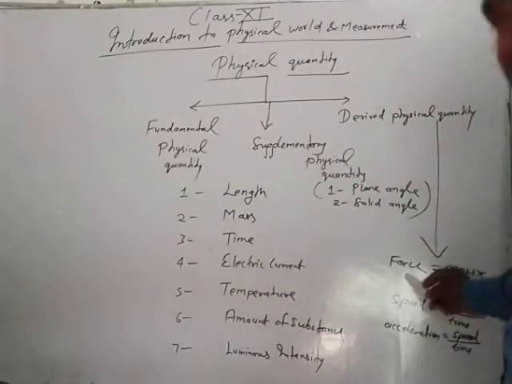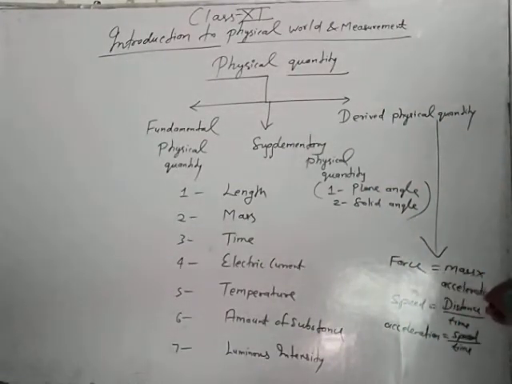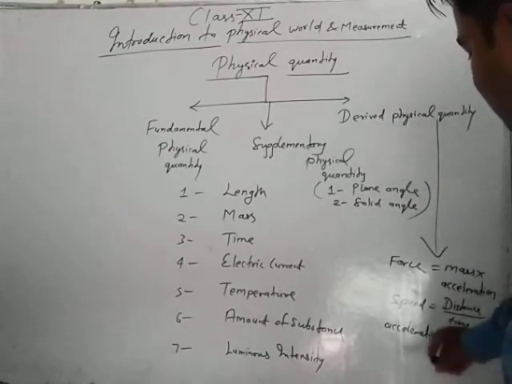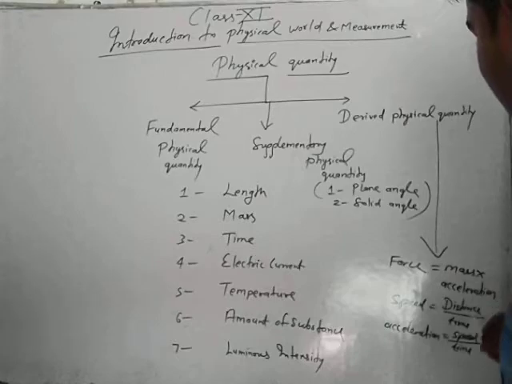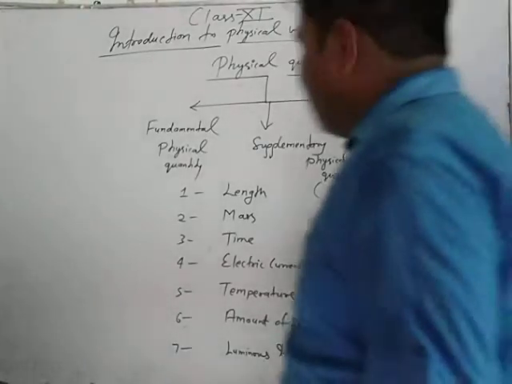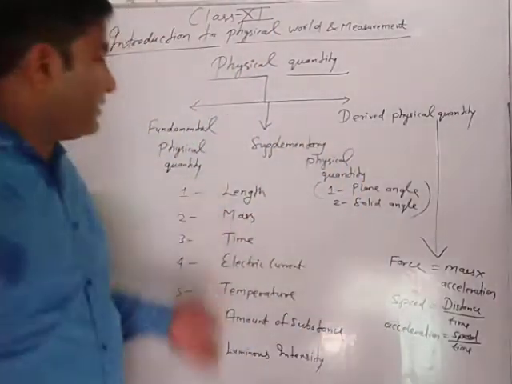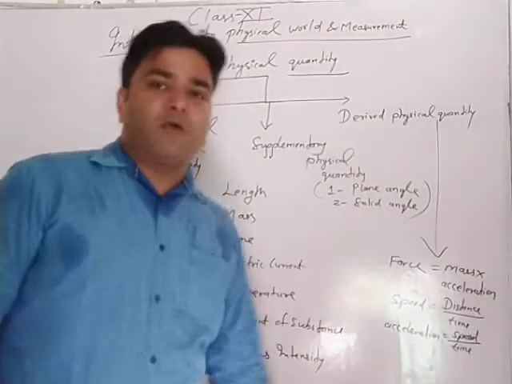Listen again: force is equal to mass into acceleration, speed is equal to distance upon time, and acceleration is equal to speed upon time. So all those physical quantities which are derived from fundamental physical quantities are derived physical quantities.